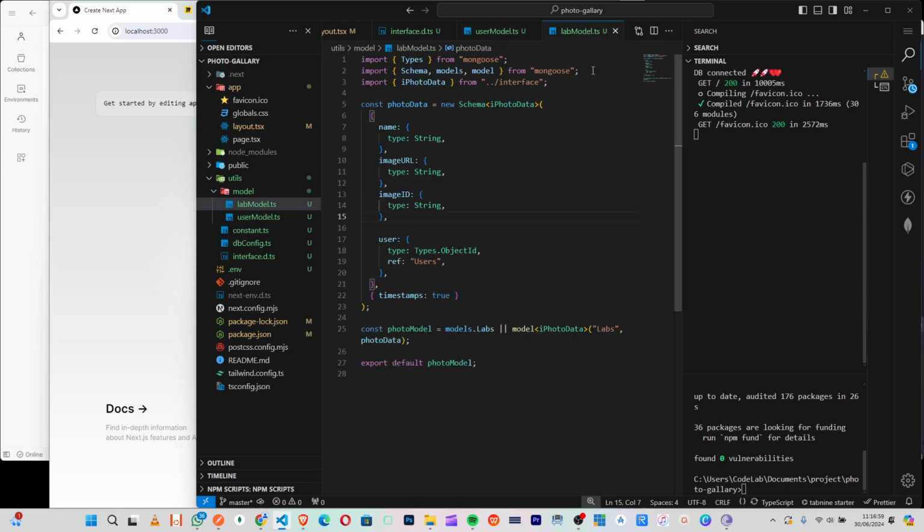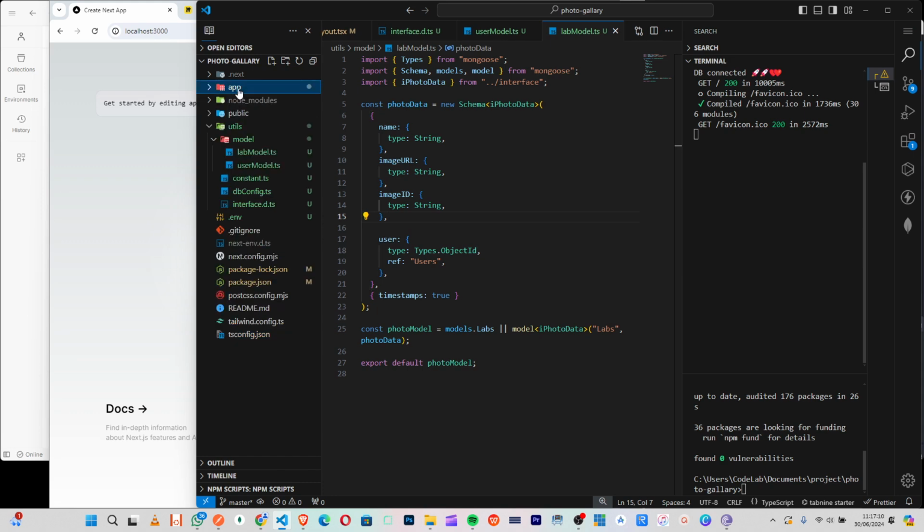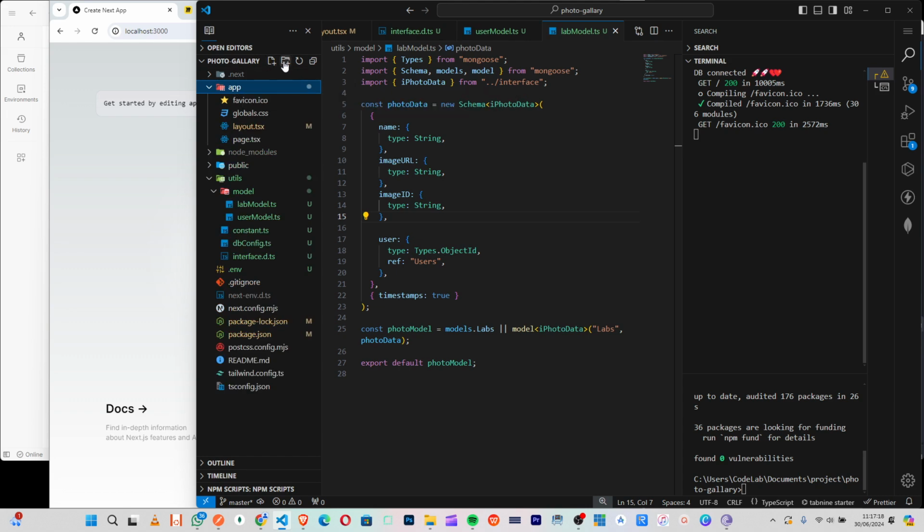Yes, so by doing this we finish the model for the image and the user. So the next thing we will do now is to create the endpoint for it. So let's first of all come here. Inside there I will say API, right?